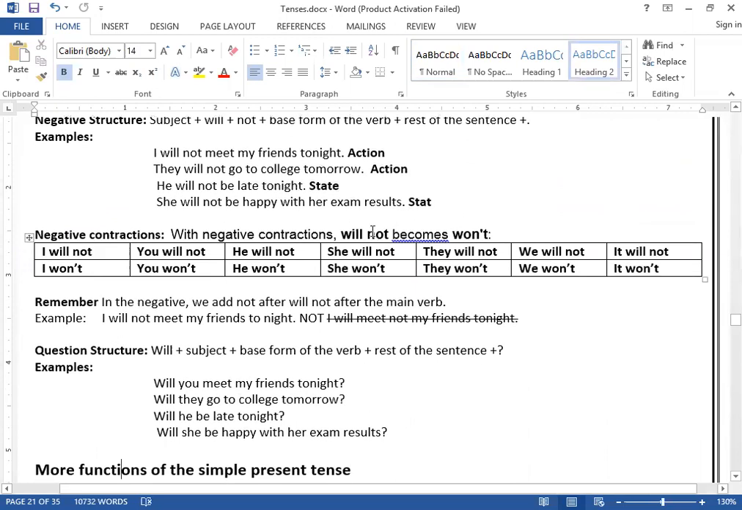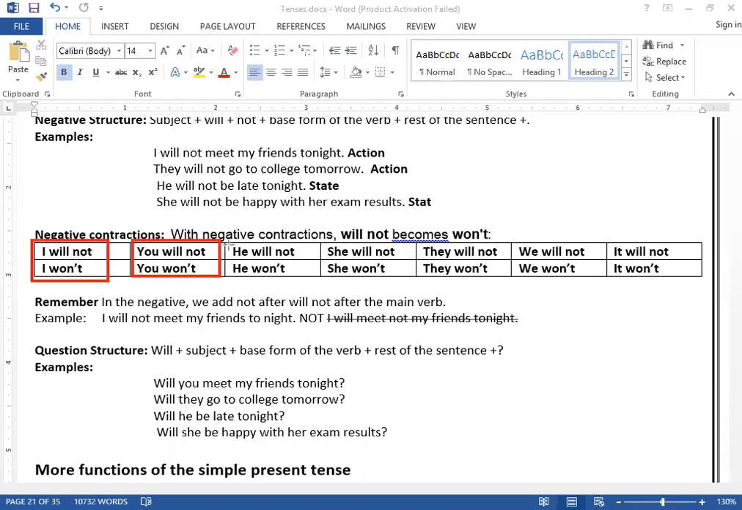If you want to use the contraction forms in simple future tense, how can you use the contraction form? This is the way. Look, I will not, so we use I won't. Clear? You will not, you won't. Then we use the contraction form with the auxiliary, or with not, with the subject.